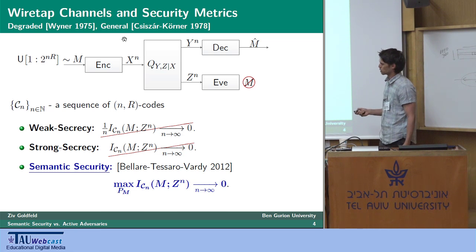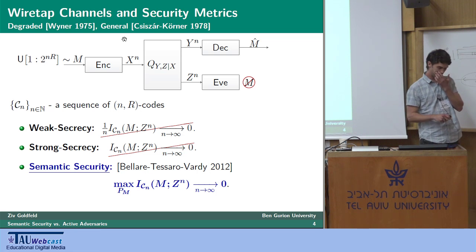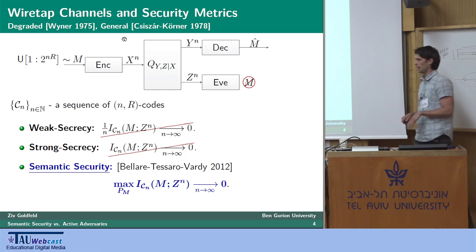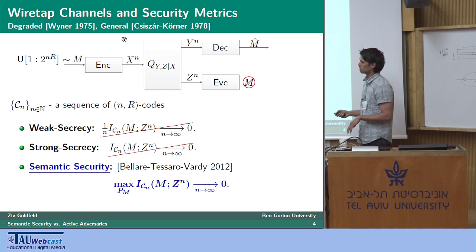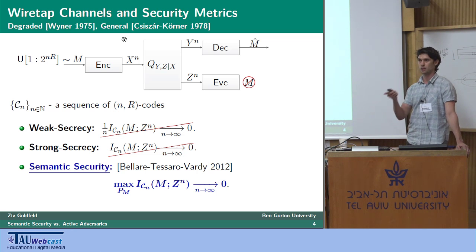But more interestingly, from our point of view, in 2012 it was shown by Bellare, Tessaro, and Vardy that semantic security is equivalent to a convergence of the information leakage when it is maximized over all message distributions. I would like to give 2 remarks about this very strict notion of security. The first is that it at least solves the problem we had with strong secrecy. Because if you go back to these 2 problematic messages, M1 and M2, then although you might have a strong secrecy metric that converges, you won't have a semantic security metric that converges, because one of the distributions we maximize over assigns positive probability only to M1 and M2.